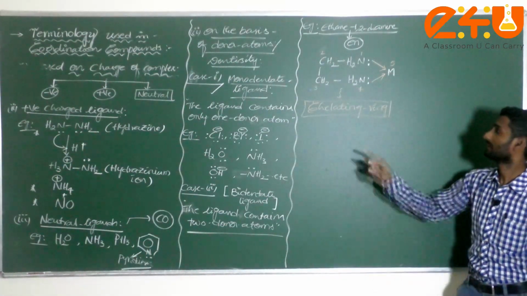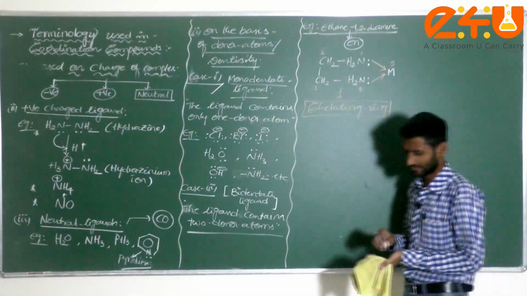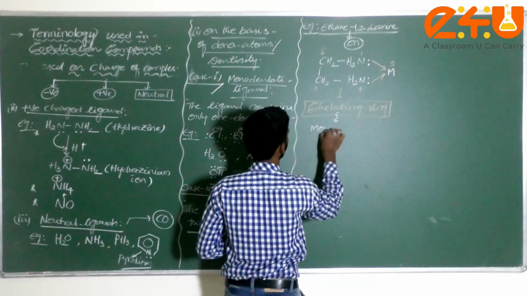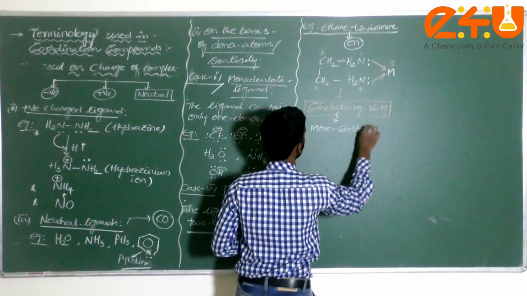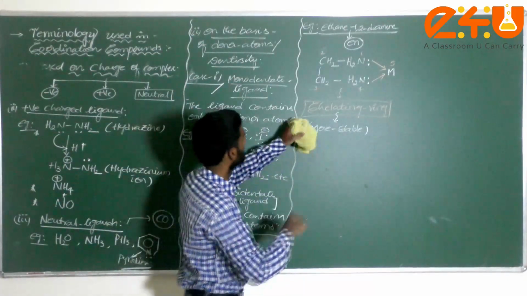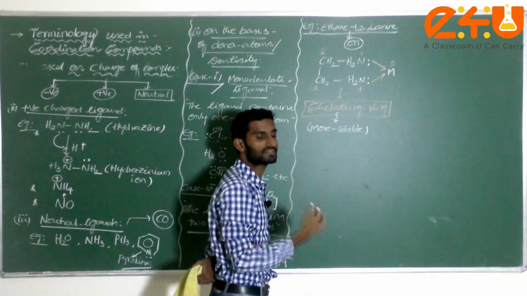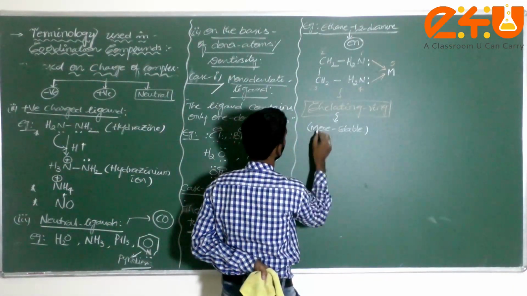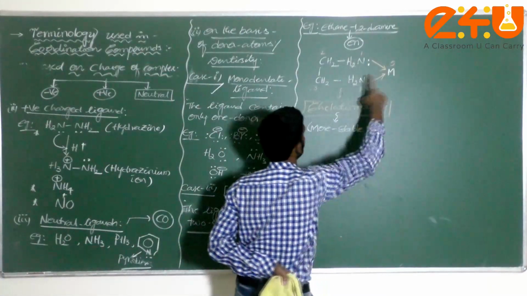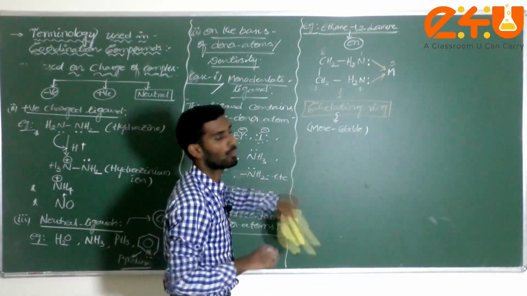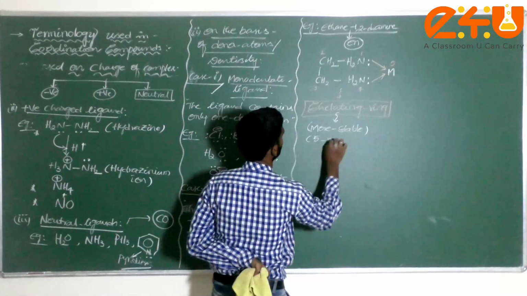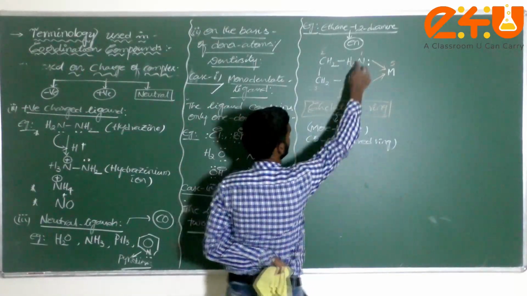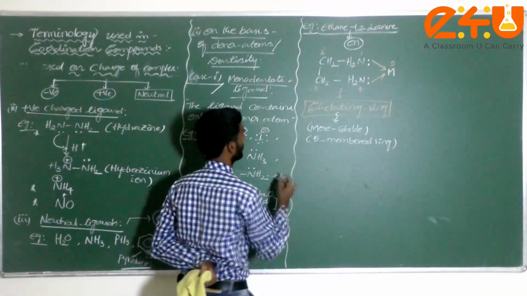Due to the presence of this chelating ring, the complex is more stable. Generally, a 5-membered, 6-membered or 7-membered ring is a very stable compound. This is a 5-membered ring, which is more stable, so I write in the bracket: 5-membered ring. There are 2 donor atoms. This is one example. Next one.